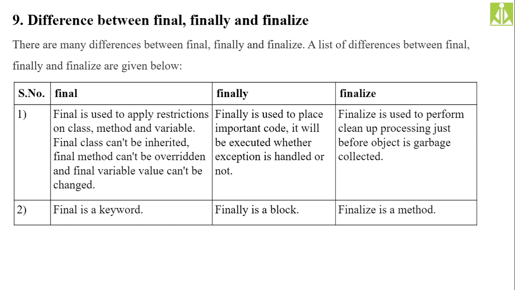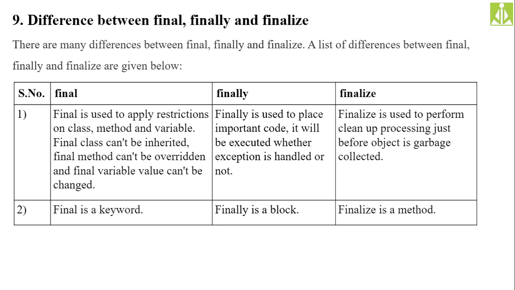See, the final keyword: why do we use it? To apply restrictions. Generally, whenever we create a class, a method or a variable, others will try to access it and try to modify its contents. If you use the final keyword when creating a class, method or variable, its content becomes final. That means others can access it but can't modify or change it.